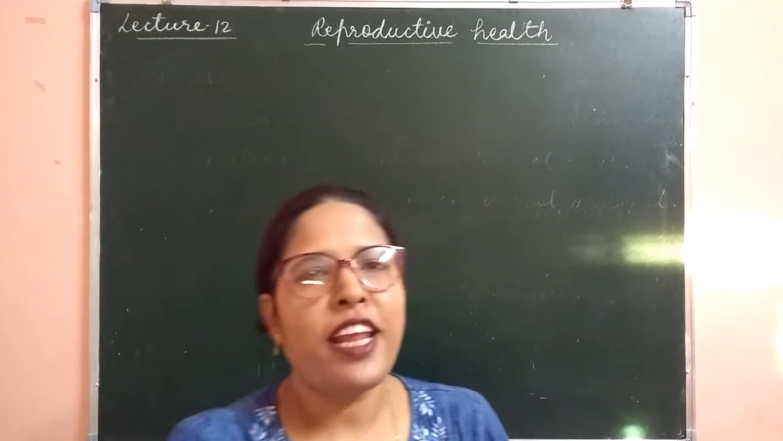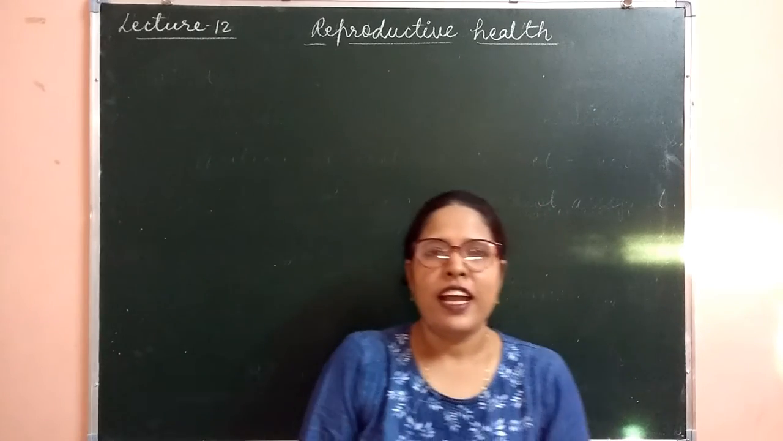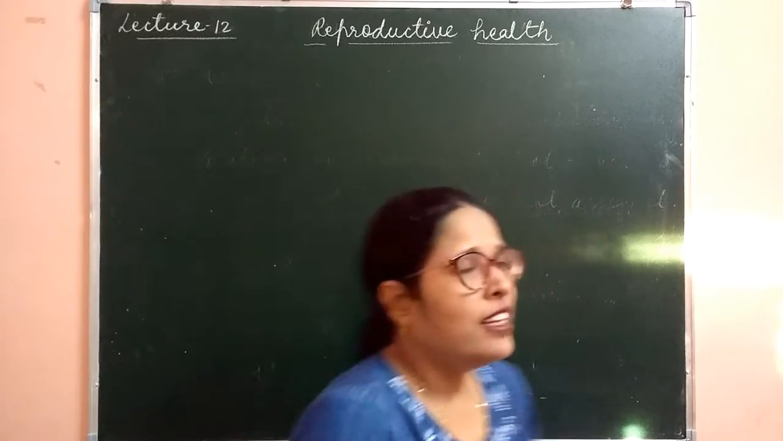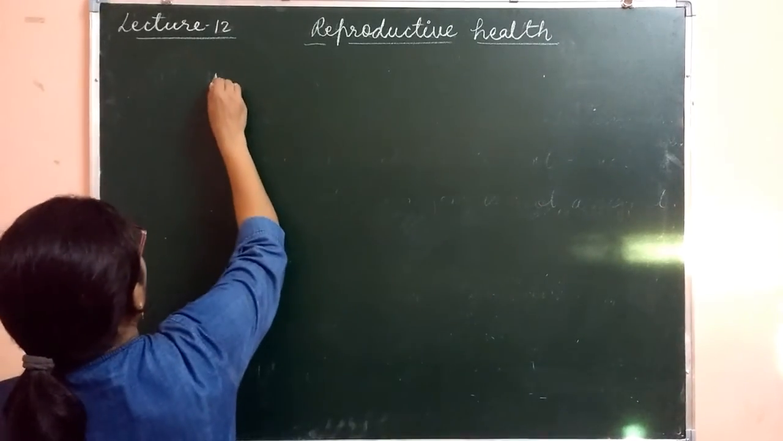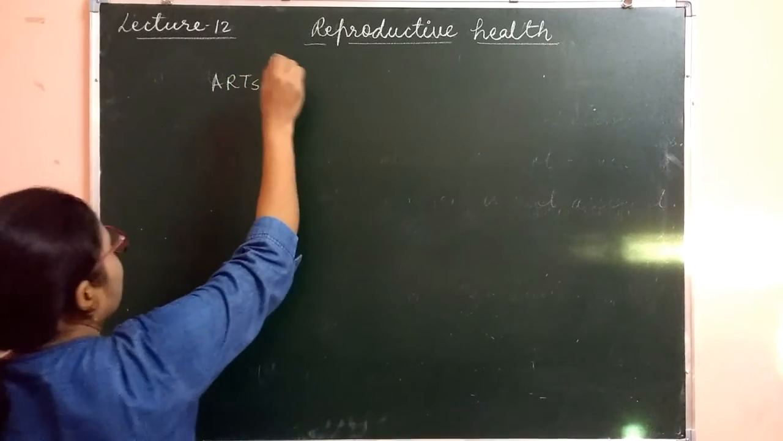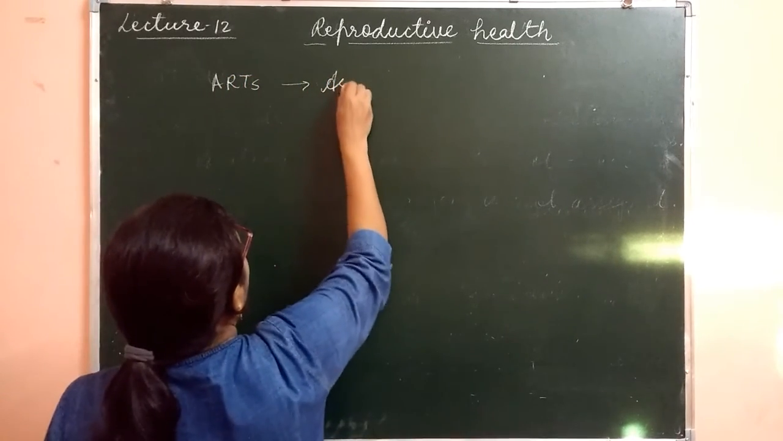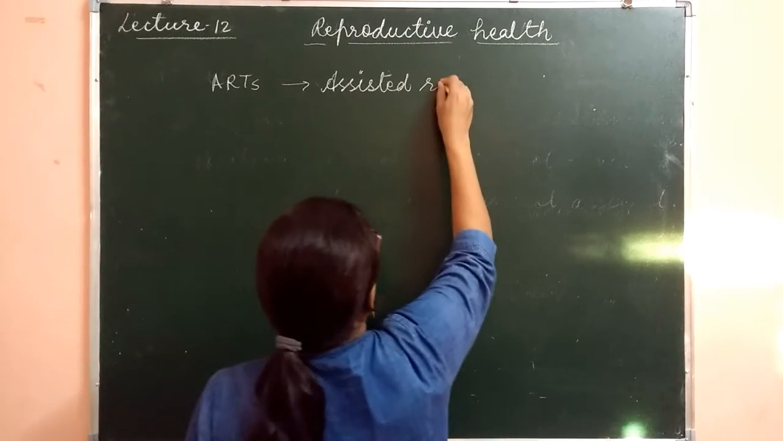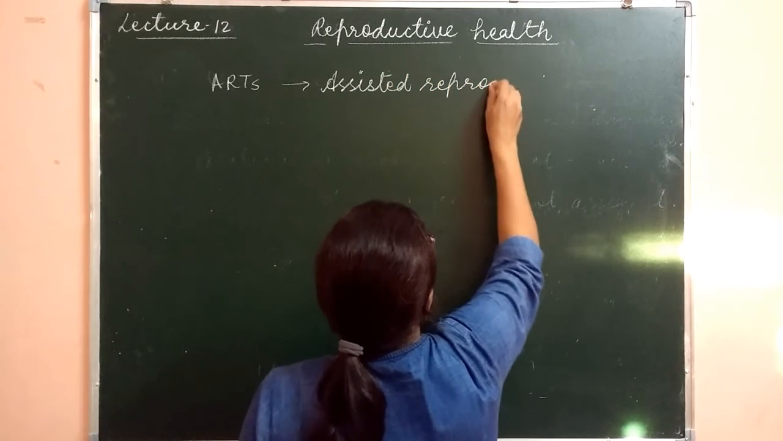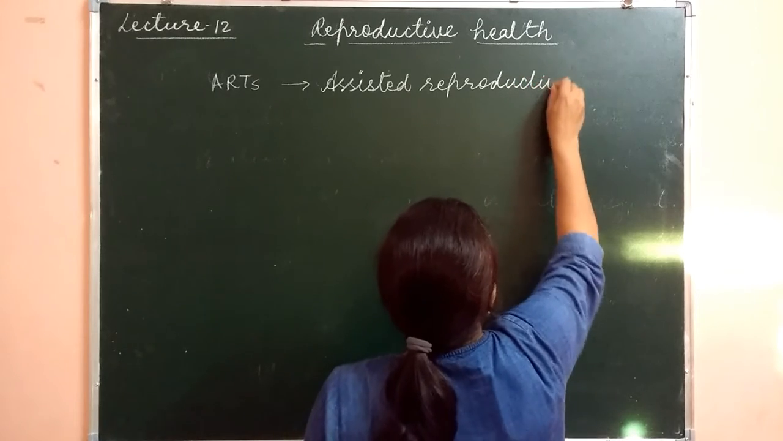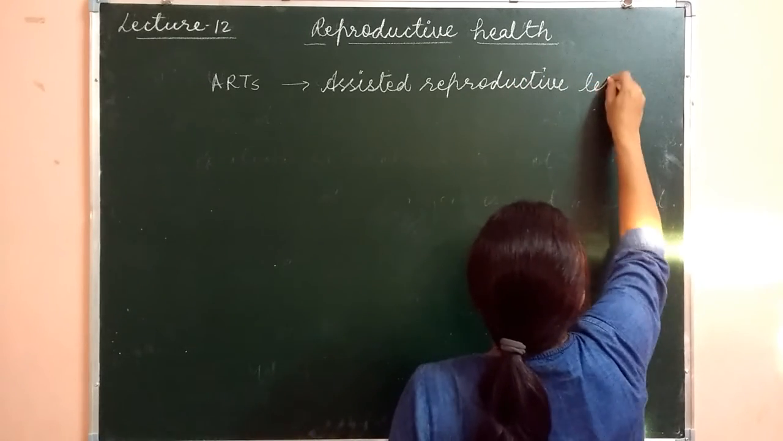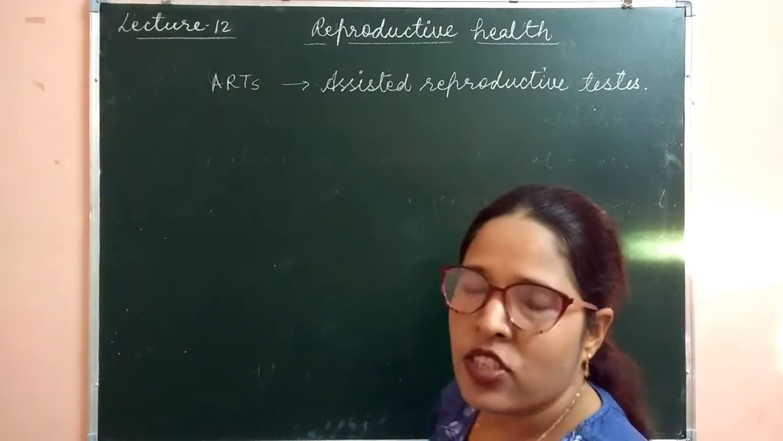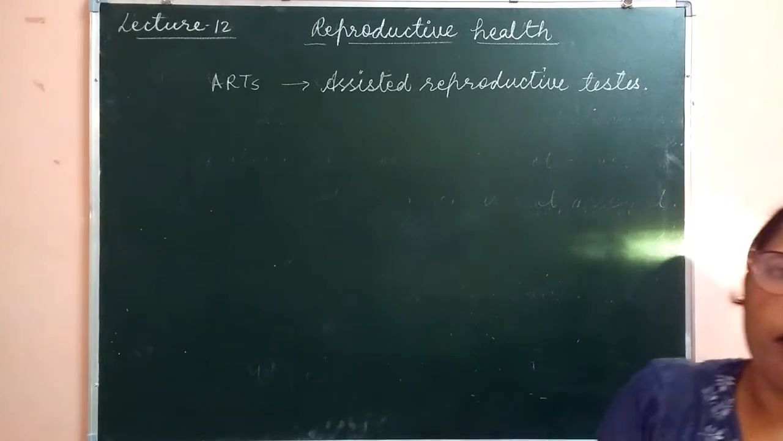Students, welcome to the next lecture of reproductive health, and in this video we will discuss the next topic, ARTs. Now we are discussing ARTs. The full form is assisted reproductive technologies. Clear? These are the techniques which are used for producing children in infertile couples.